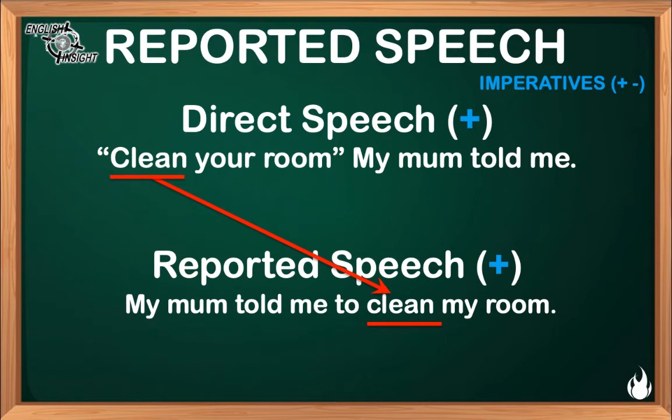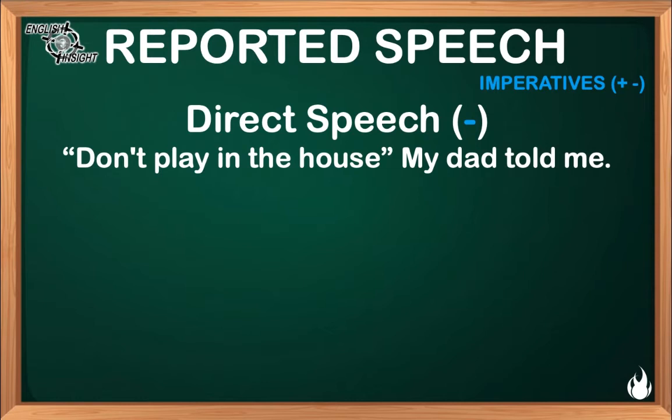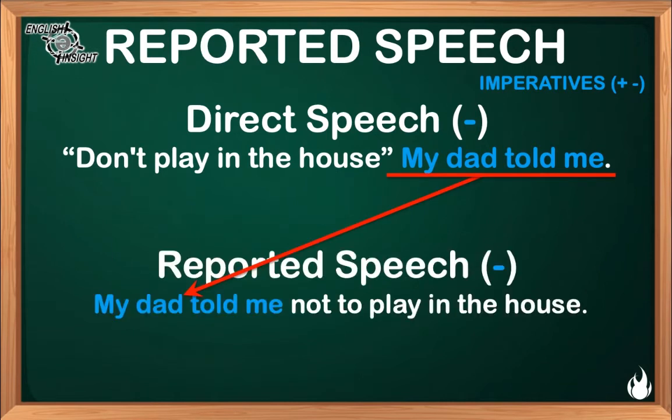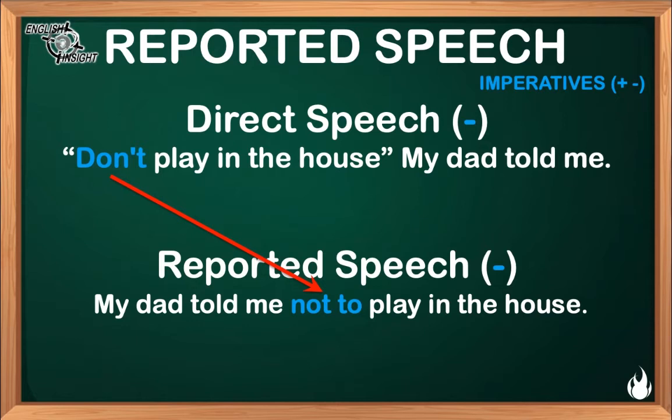Now let's check the case for the negative. In direct speech we say, don't play in the house, my dad told me. In reported speech, we commence with the reporting sentence. My dad told me. In negative, we say not to, and it is followed by the main verb in infinitive. In this case, play.